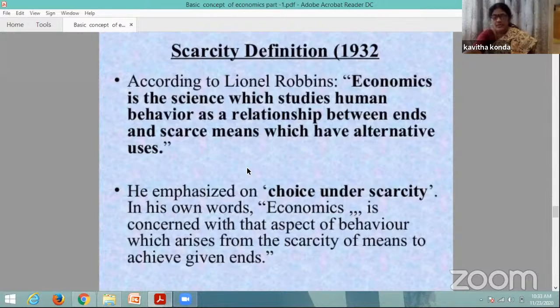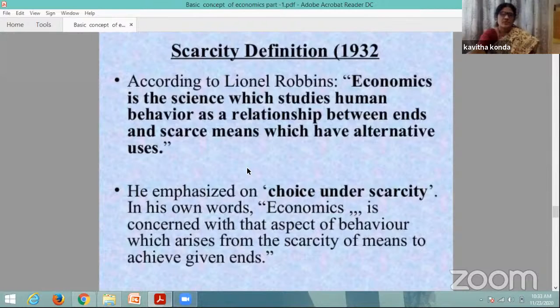So the most important third definition is the scarcity definition, in 1932. According to Lionel Robbins, economics is a science which studies human behavior as a relationship between ends and scarce means which have alternative uses.